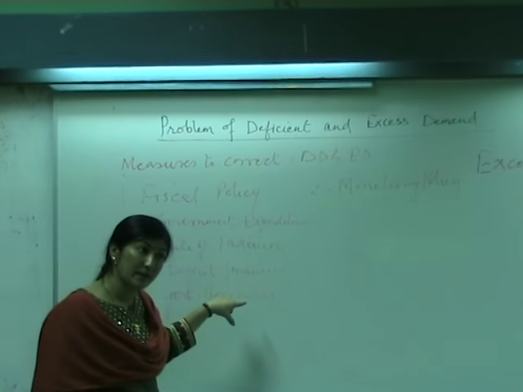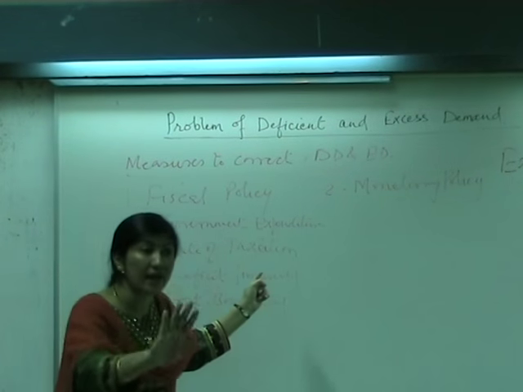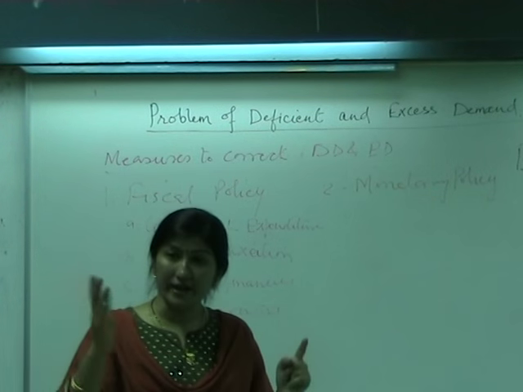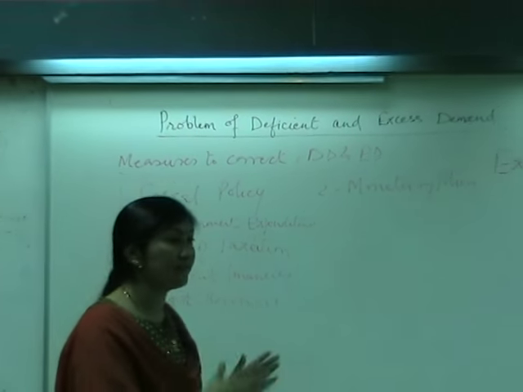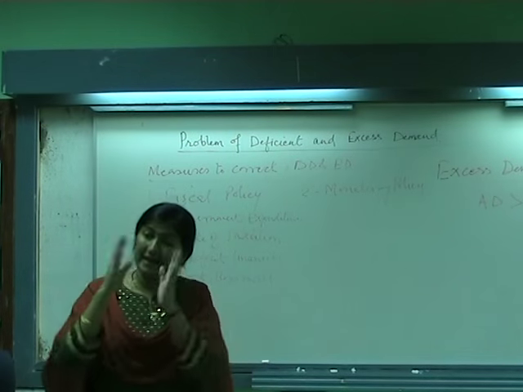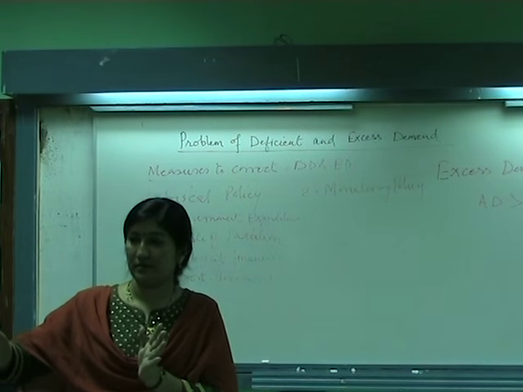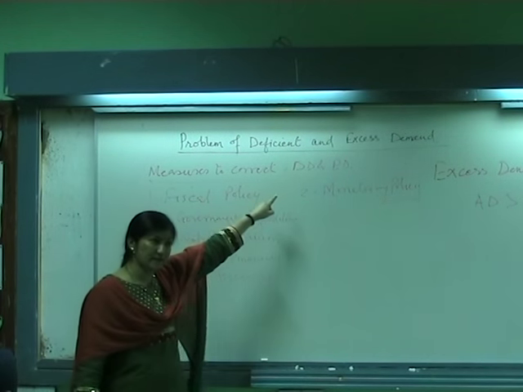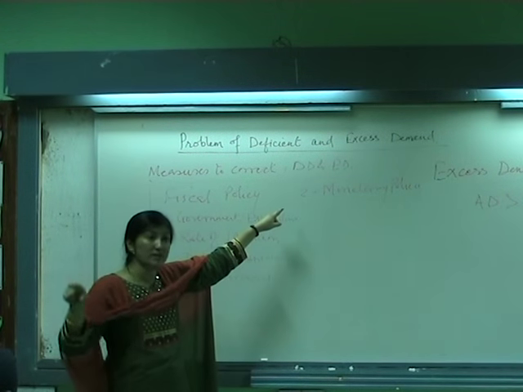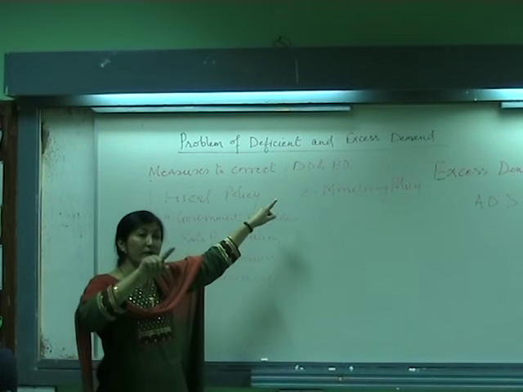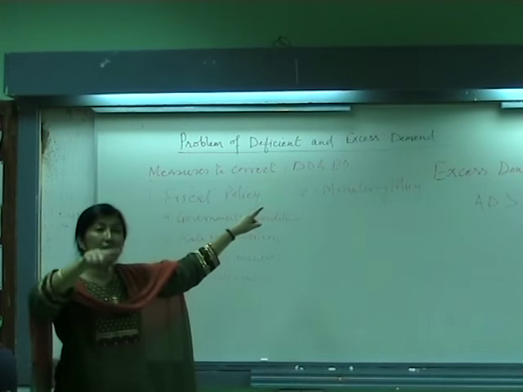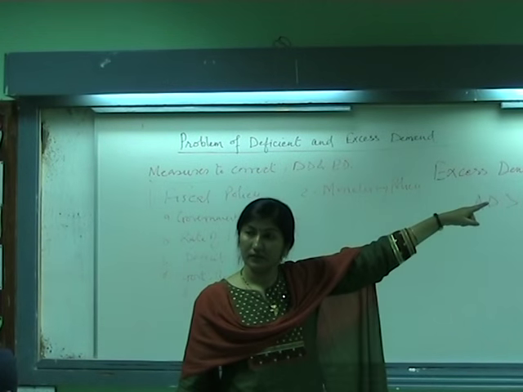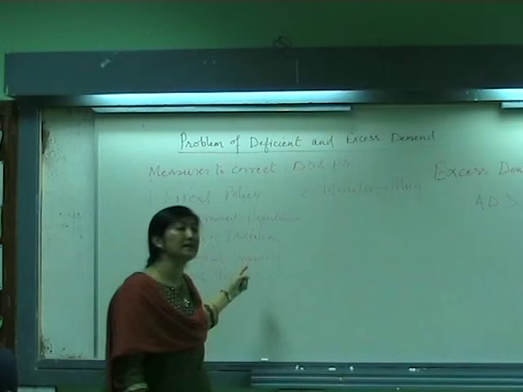उल्टा होगा excess demand में, हम deficit financing से बचेंगे, avoid करेंगे during excess demand. So during deficit demand, deficit financing is adopted and during excess demand it is avoided. Same thing, it is connected. Government borrowing will be more during deficit demand because government wants to improve the economic situation, it wants to increase the demand, so more of money needs to be pumped in the economy so that aggregate demand increases and this equilibrium comes from E1, it shifts to E. So these are the four fiscal measures.